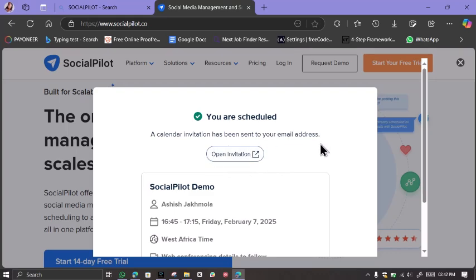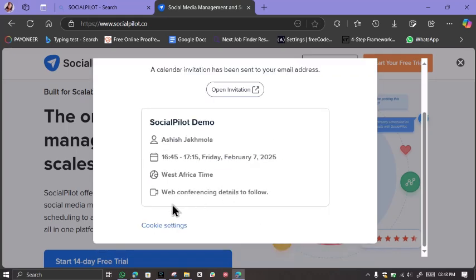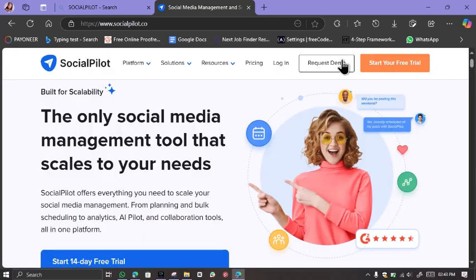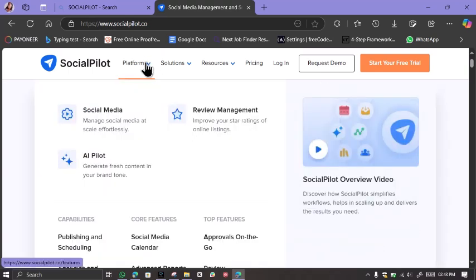So a calendar invitation has been sent. Yes, I just got it on my phone. Okay, this is an example of what it can do. I can use it to send emails and calendar invitations to people. That's all it does. Okay, so let's see. We've talked about this already. Let's look at the video overview.